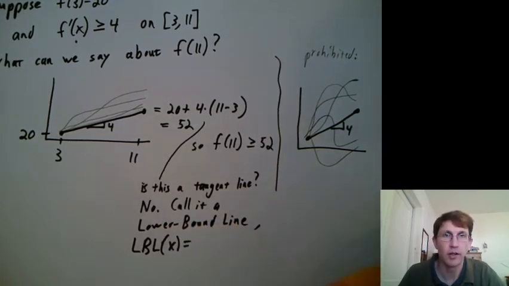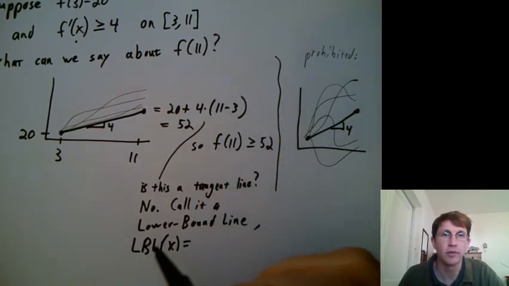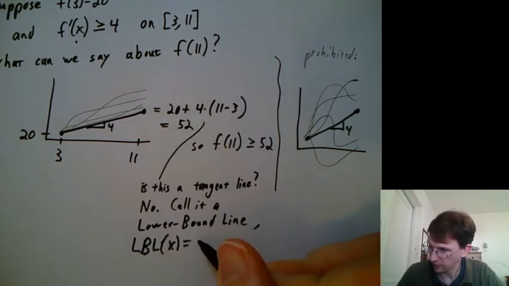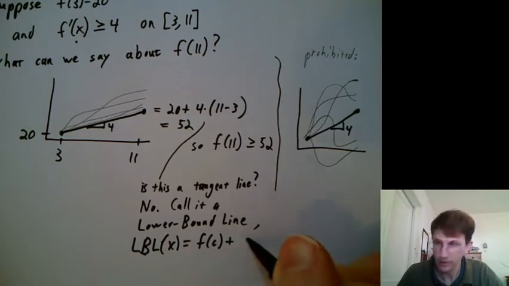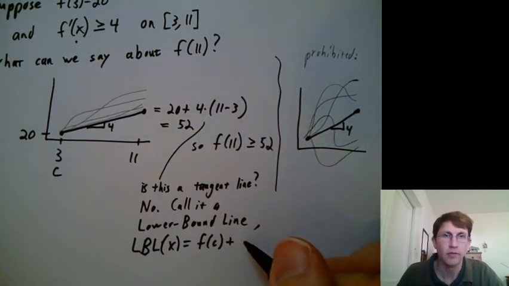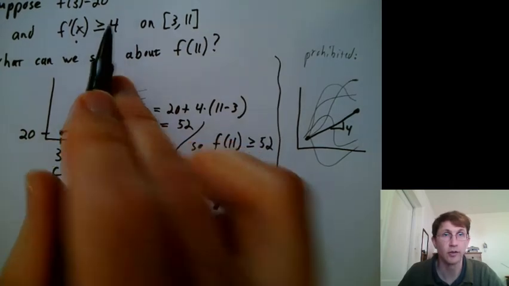So go ahead and write out, this is just a single computation, a formula for what a line would be. It would be f of c plus, and let's call this c, we can't say f prime exactly, but we could say whatever our lower bound on f prime is. Here 4 is a lower bound on f prime.